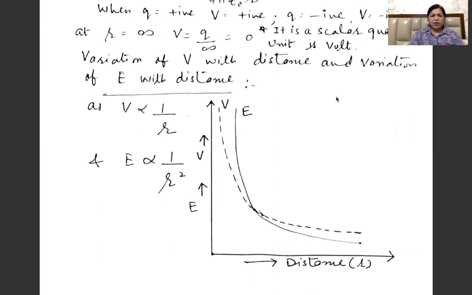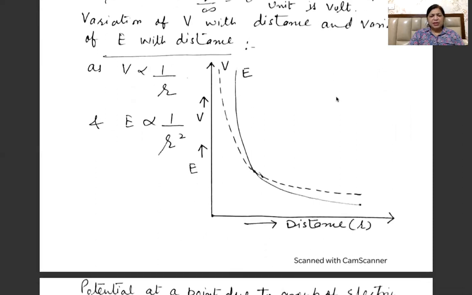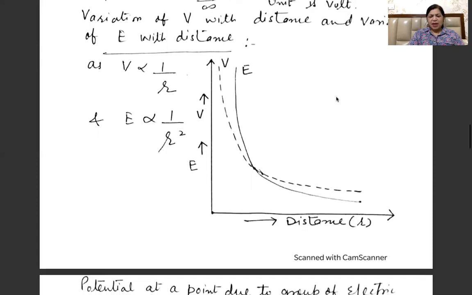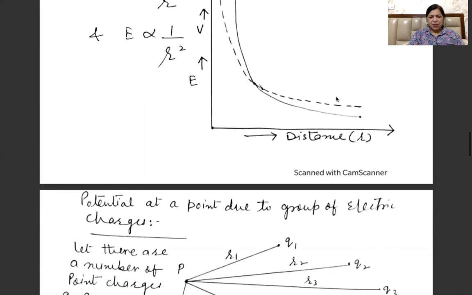After that, if we plot the potential with distance, and also compare this graph with the variation of E with distance, then the shape of the curve is like this. As V is inversely proportional to R and E is inversely proportional to R square, both the values, V as well as E, decrease with distance, but the variation is slightly different because their dependence on R is different.